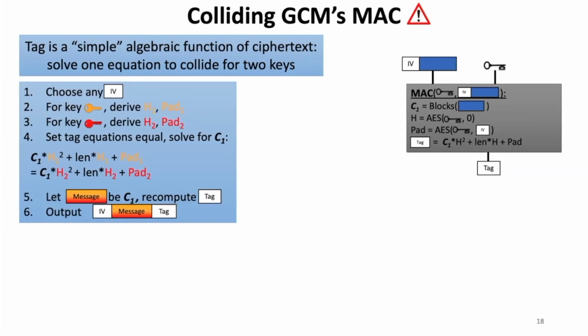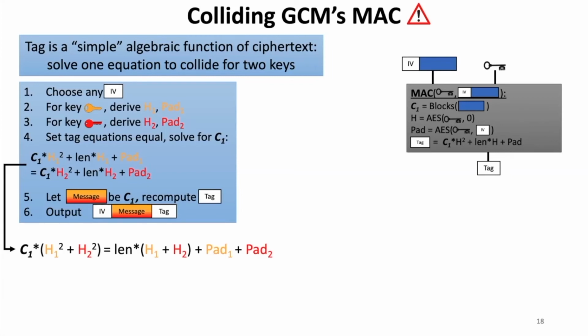This gives an equation in one variable, namely the single block C1, so we can simply solve it, and I'll come back to how we do this to find the block. Now we can let our message be that single block that we computed and recompute the tag, which by construction collides under both keys. And then we output this IV, message, and tag that we computed.